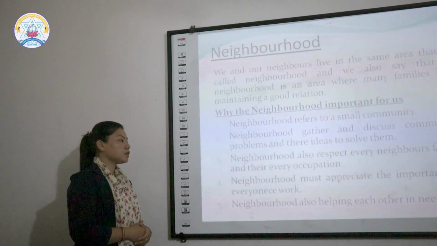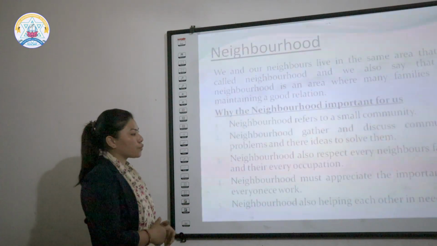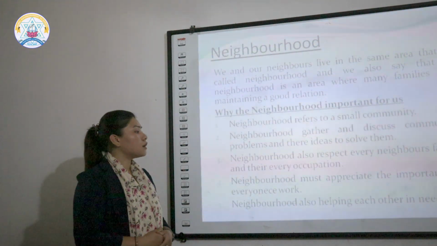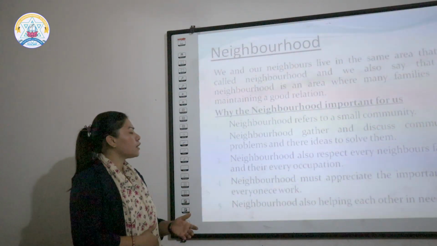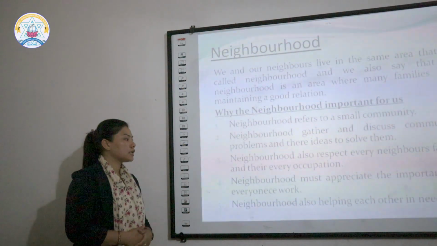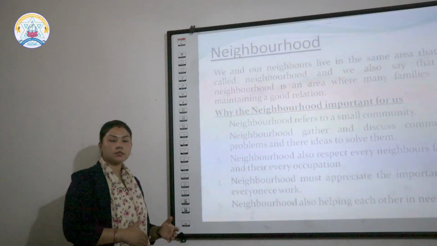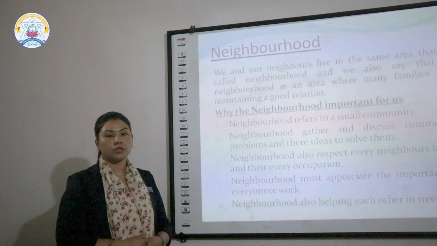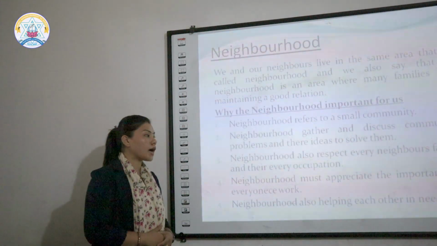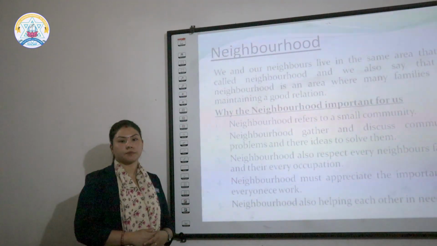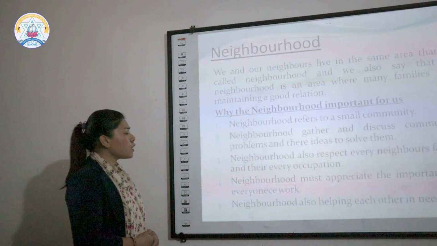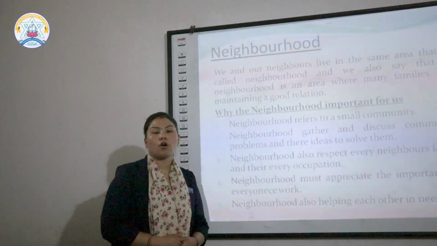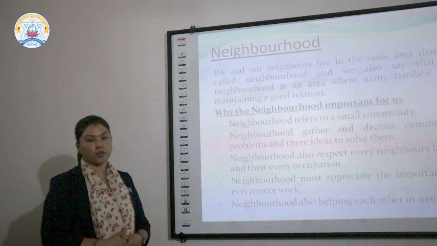The third is, neighborhood also respects every neighbor family and their every occupation. In our neighborhood, people are doing different types of occupation, and all respect each other's occupation. So it is our responsibility to respect others' occupations and others' professions.